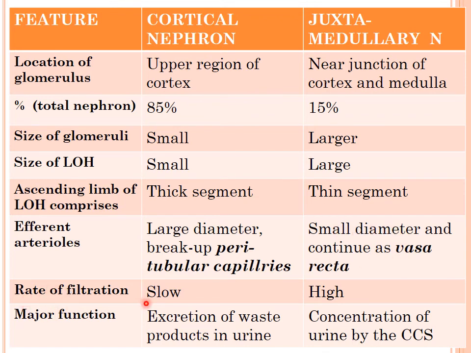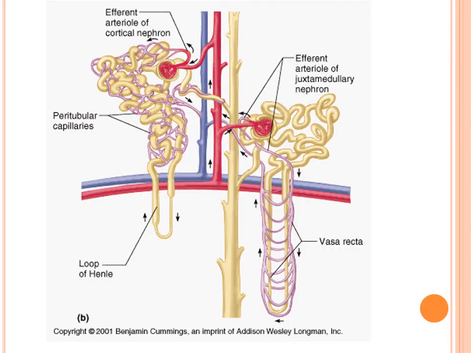The rate of filtration here is slow, here it is high. The basic function of the cortical nephron is the excretion of waste products in urine, while the juxtamedullary nephron concentrates urine by a countercurrent system. So now I hope that you are clear about the two types of nephron, the cortical nephron and the juxtamedullary nephron.